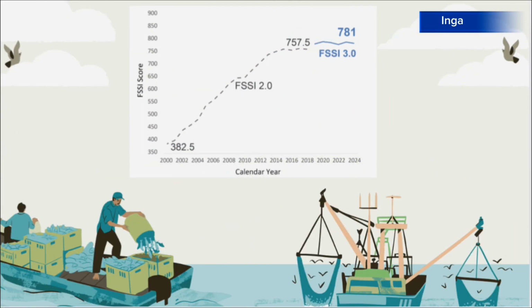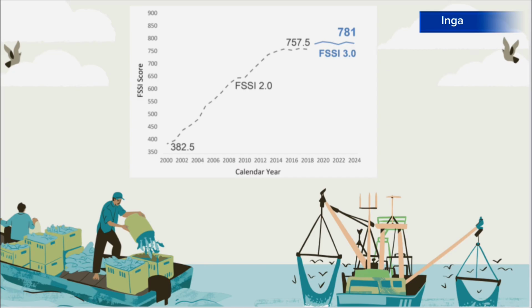My second slide features a graph of the calendar year 2000 to 2024 and the progression of the FSSI score. The Fish Stock Sustainability Index is a quarterly index that measures the performance of U.S. federal fisheries. Currently, the index includes 175 fish stocks selected for their importance to commercial and recreational fisheries. These 175 stocks represent over 80% of the total U.S.